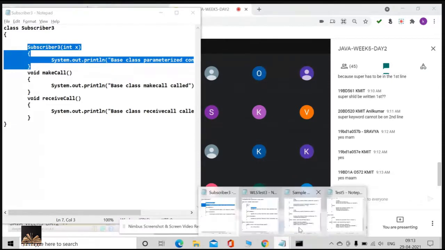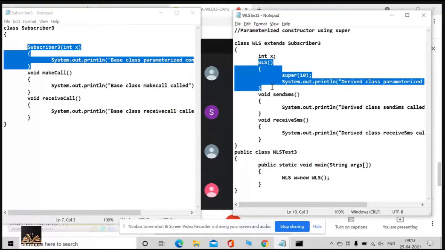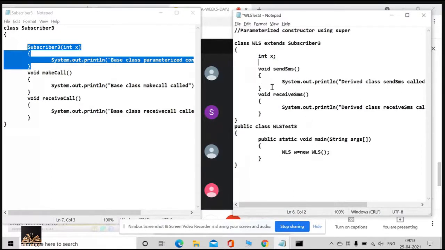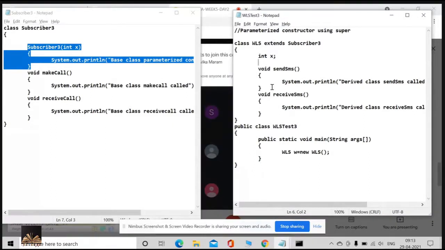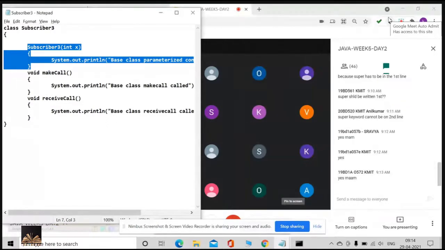I'll remove the derived class constructor altogether. I remove it totally. So what would you observe? I just removed the constructor of the derived class. So what is going to happen? In my main method I have one and only one statement, that is WLS w equal to new WLS. Did you remember this point, guys?